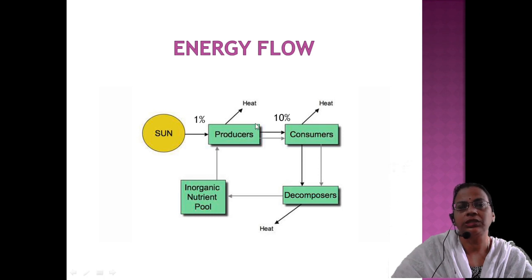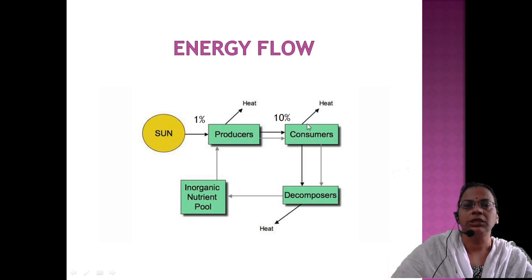Only 10% of the producers' energy can be utilized by the consumers. The remaining 90% is lost to the atmosphere, either as heat or respiratory loss. The producers use 90% for respiration and body functions, and a little escapes into the atmosphere as heat energy.